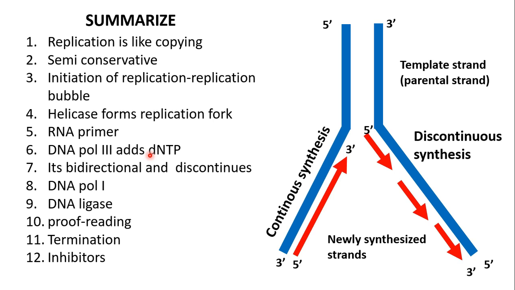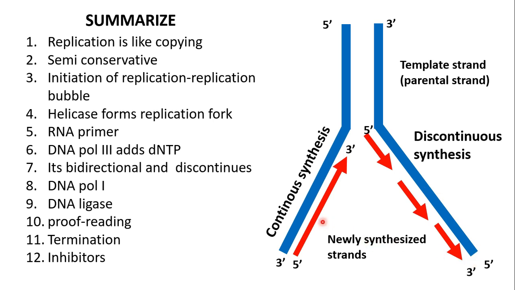Leading strand requires one RNA primer. This is a leading strand. It runs in 5' to 3' direction towards the replication fork. Lagging strand runs again in 5' to 3' direction but away from the fork. It requires many RNA primers, forms Okazaki fragments.